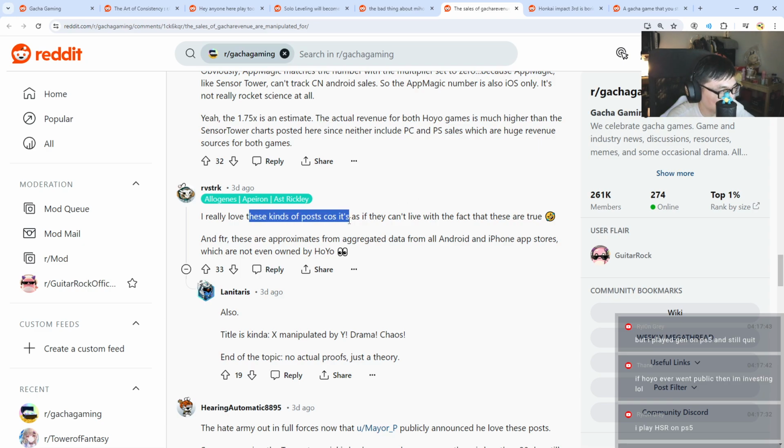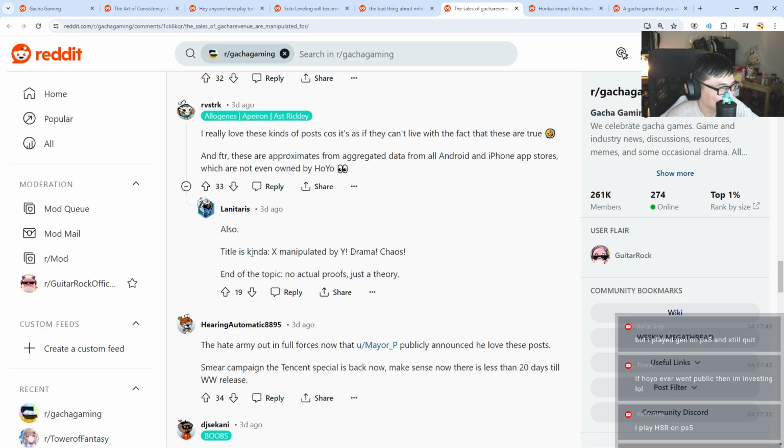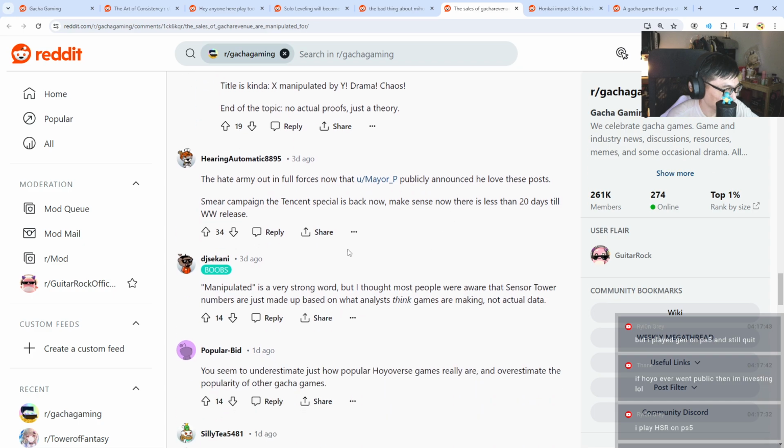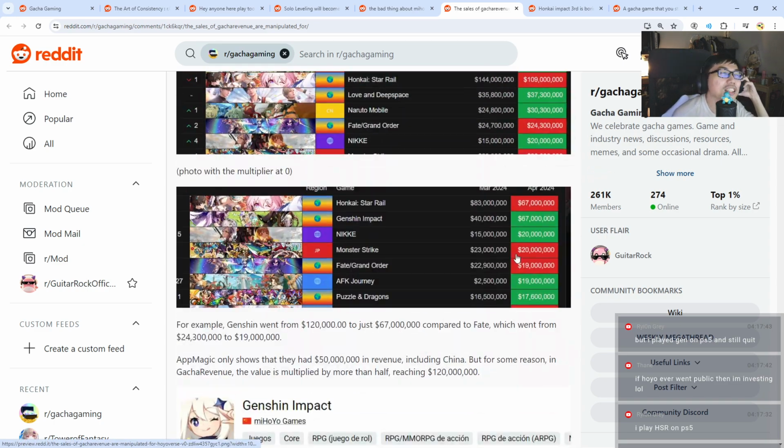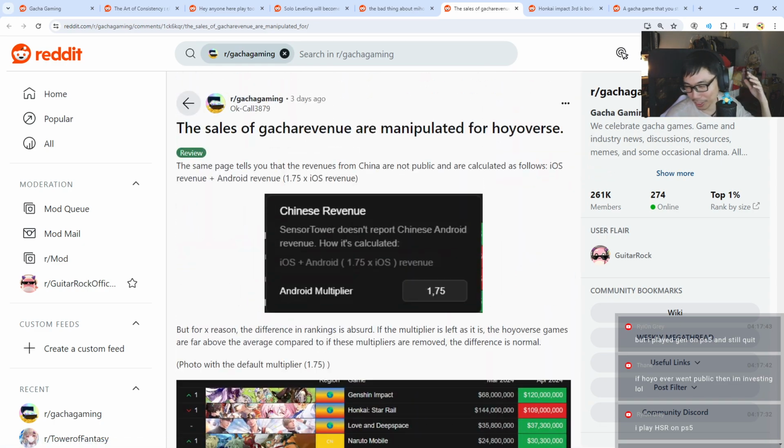I love this kind of post because it's as if they can't live with the fact that these are true. These are approximates from aggregate data from all Android and iOS app stores, which are not even owned by Hoyo. Manipulated, drama, chaos. Manipulated is a strong word. Yeah, this is stupid, man. This essay is kind of stupid.